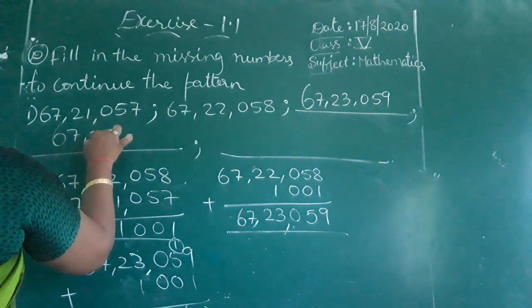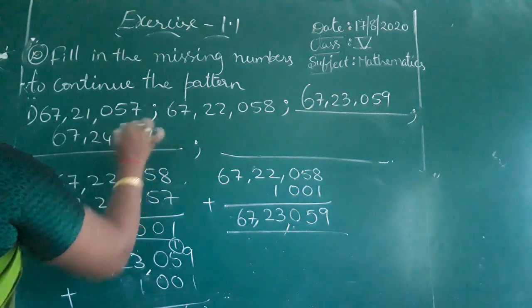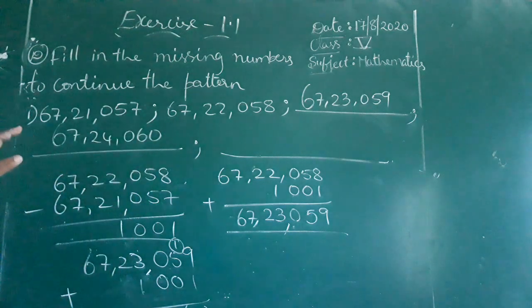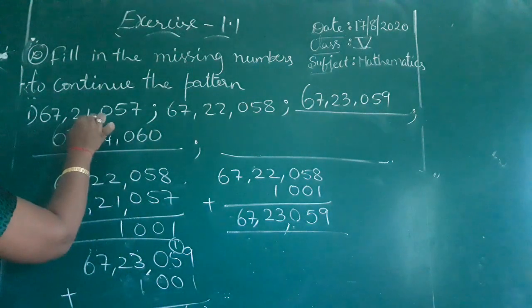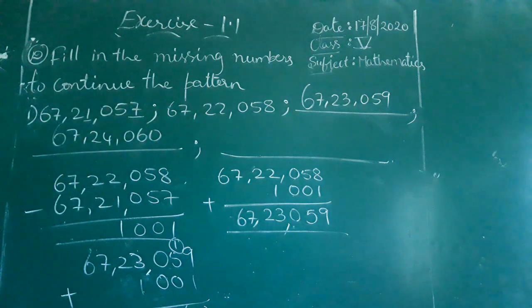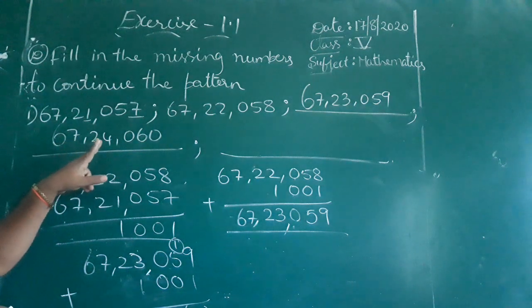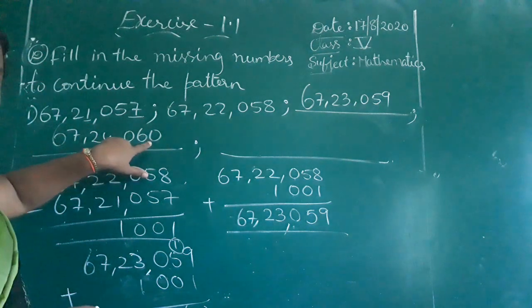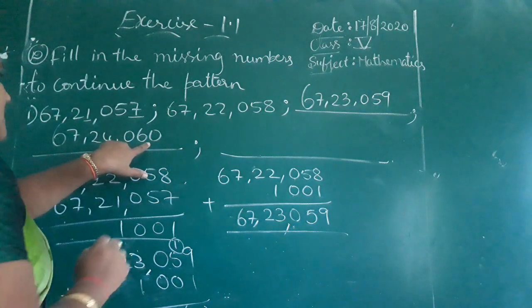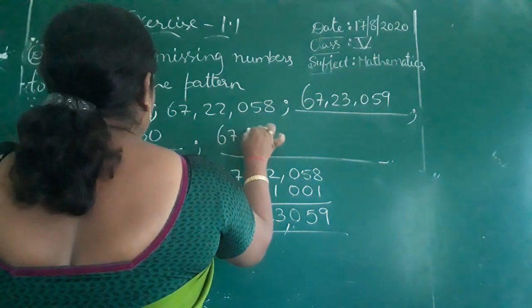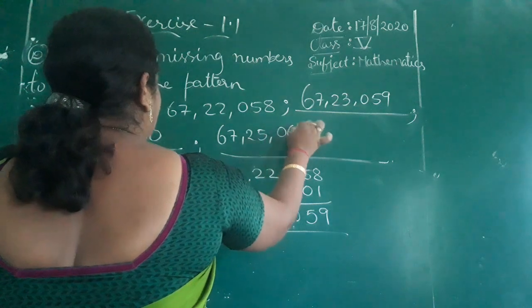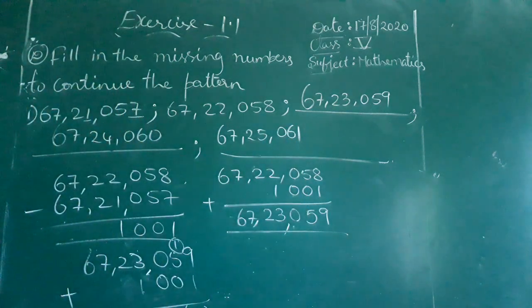67 lakh 24,060. Children, if you observe, there may be change. You can find here and here. Yes, na? So one after one number we are writing. So basing on that we can write by choosing these two numbers. Here 4 and here 0 may be changed, 1 and 1 for place ones. 67 lakh 25,061. If you know directly, you can write, or else you can do the process while writing the patterns. Okay, ma?